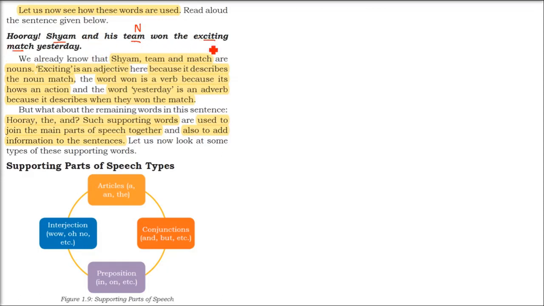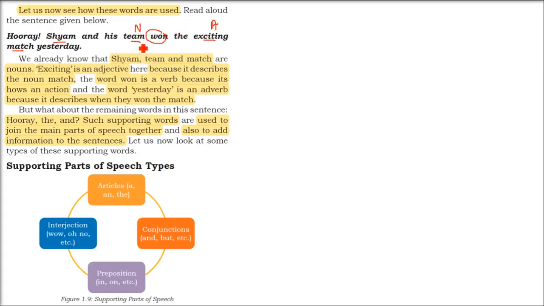Now, this match was exciting. Exciting is describing this match, how it was an exciting match. So exciting is an adjective, because it is describing what? It is describing the word match, a noun.